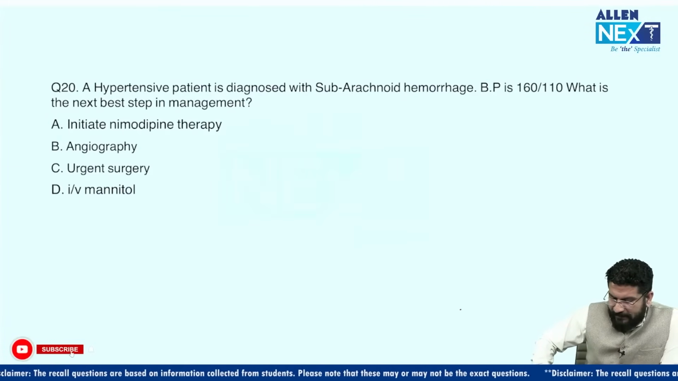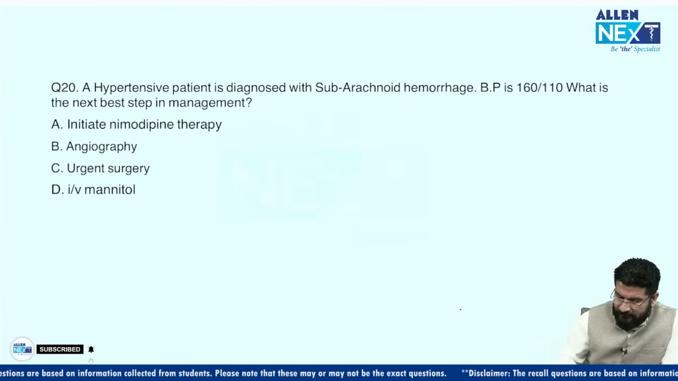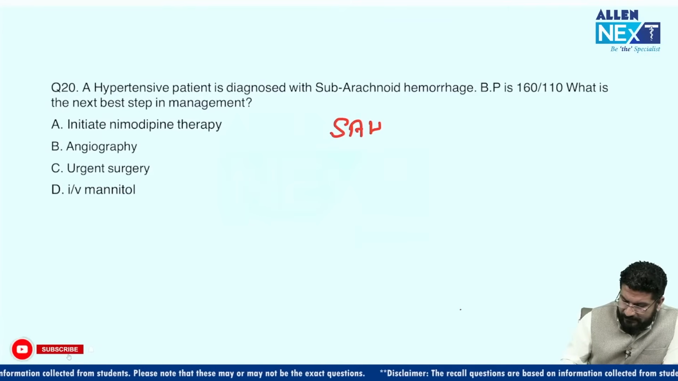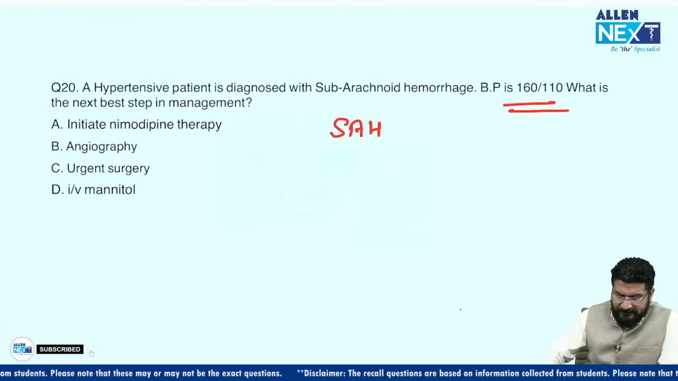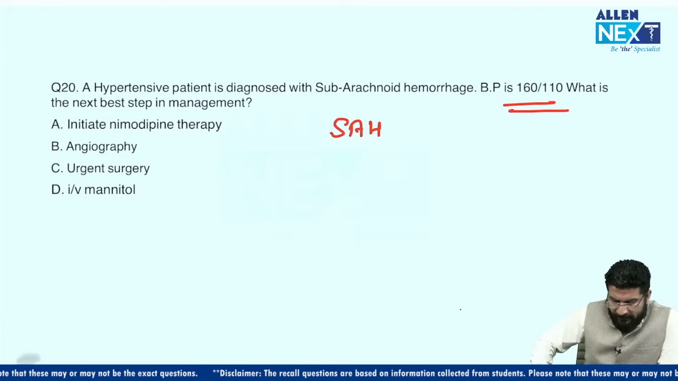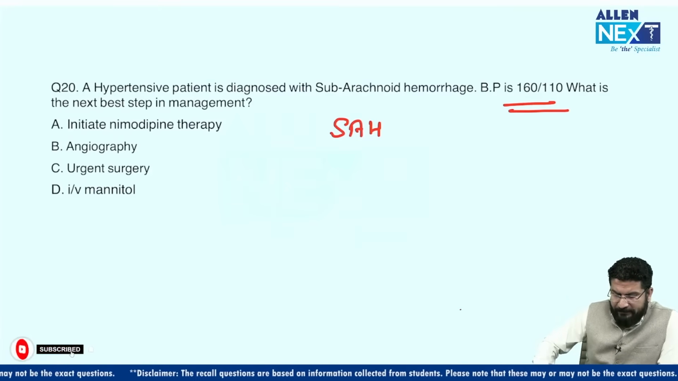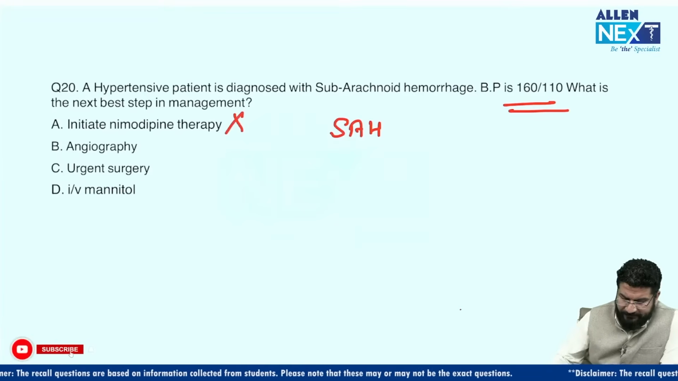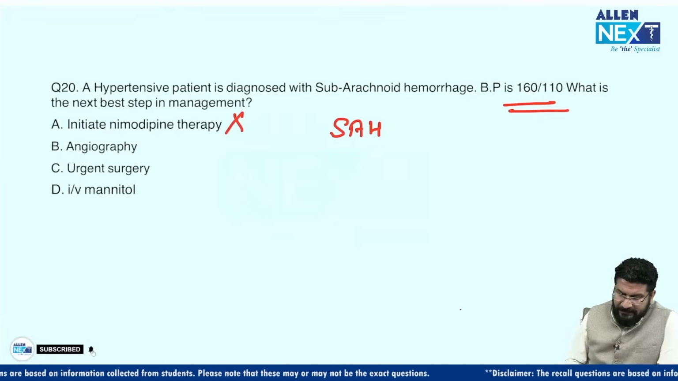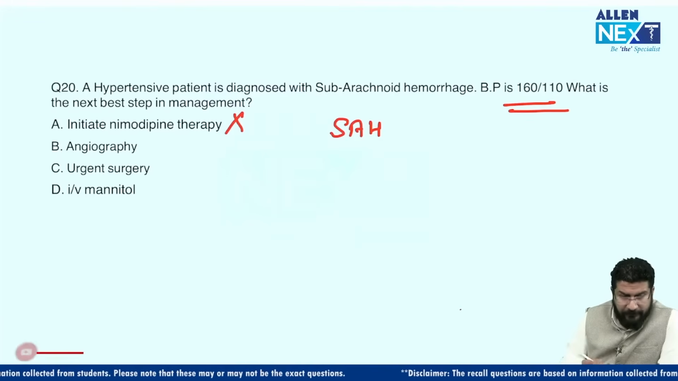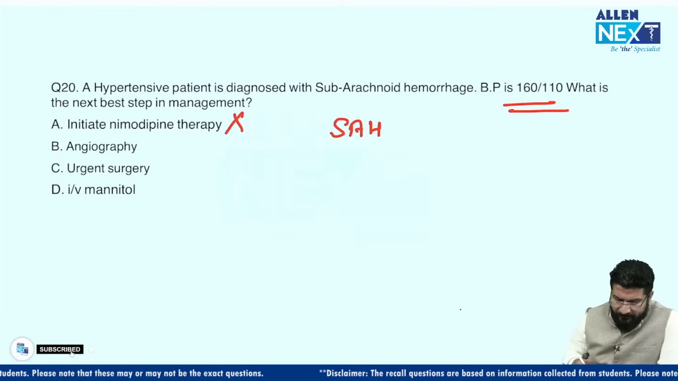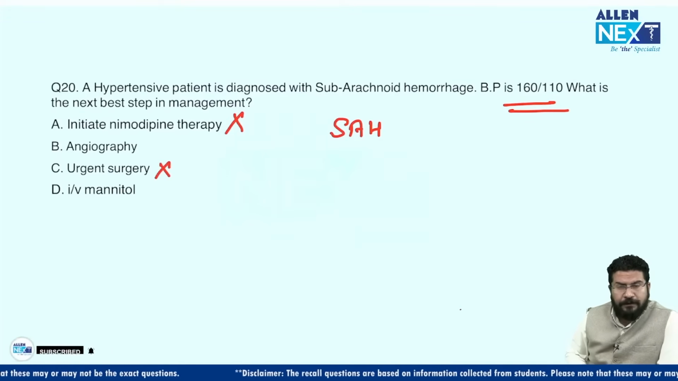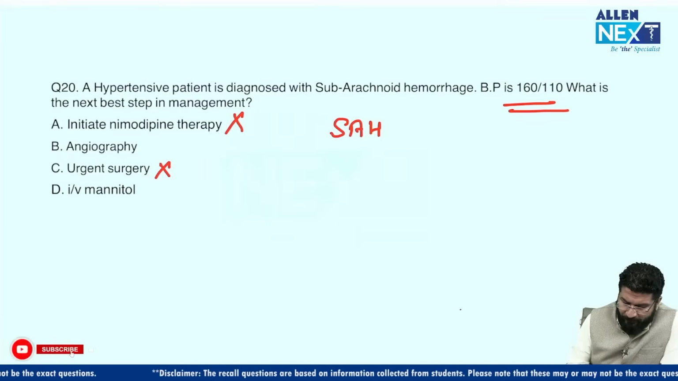A hypertensive patient is diagnosed with subarachnoid hemorrhage. In subarachnoid hemorrhage, you can see BP is 160/110. What is the next best step in management? Now understand this. Immediate nimodipine therapy? BP is not that high, so immediate nimodipine is not recommended. Urgent surgery, again, we will not do. We will do surgery if it is a big bleed, but later on. Mannitol: there are no signs of raised ICP, so there is no point in giving mannitol.